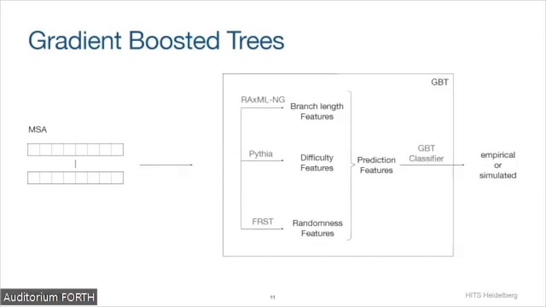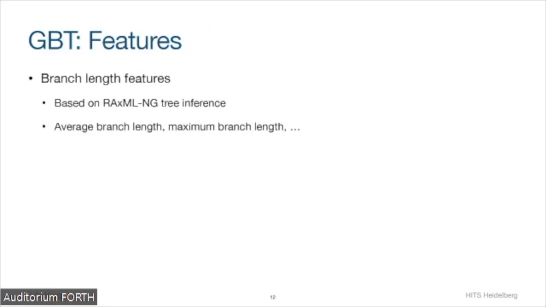Now let's talk in a bit more detail about our classifiers. So first, let's talk about the gradient boosted trees. As I said, this is a classical machine learning approach, so we need to handcraft features. And we basically used 3 groups of features. We used a total of 23 features, not going to go into detail on all of them. I just want to give you a high-level overview so you can have an idea of what kind of features we're looking at in our MSAs. The first one we call the branch length features. These features are based on a single RAxML-NG tree inference for the MSA, and then we extract branch length summary statistics from this phylogeny.